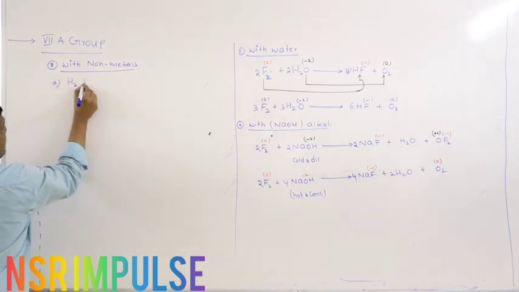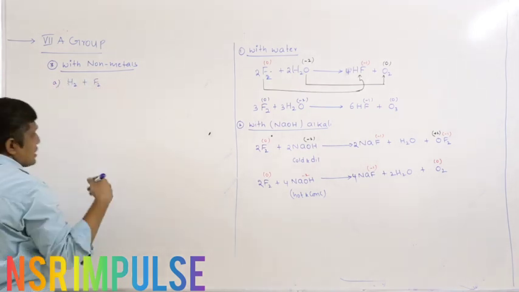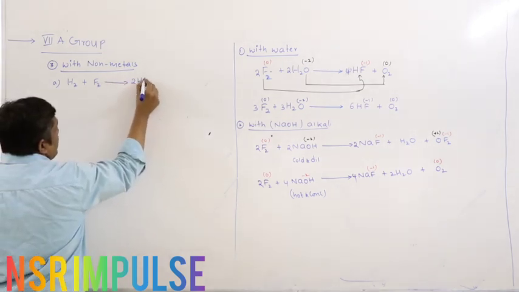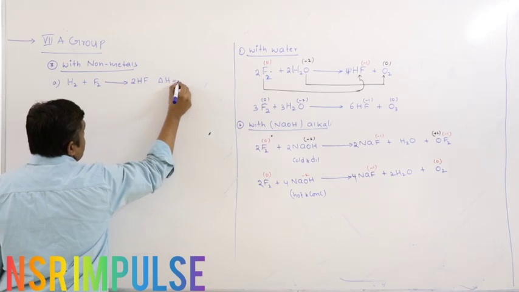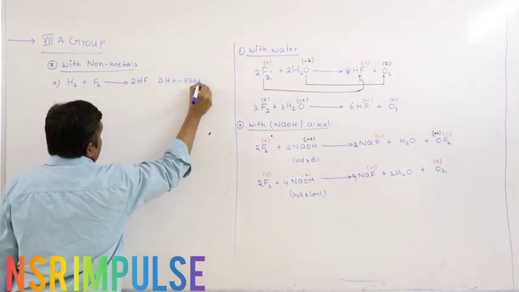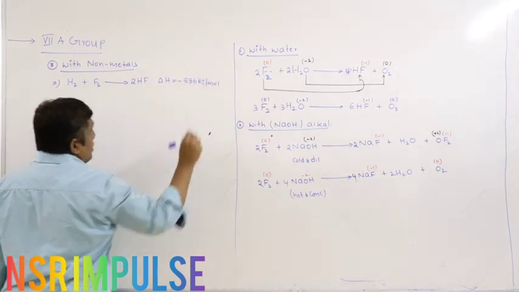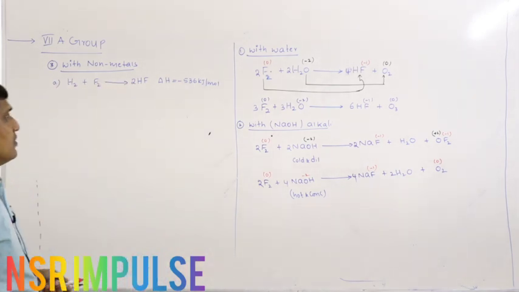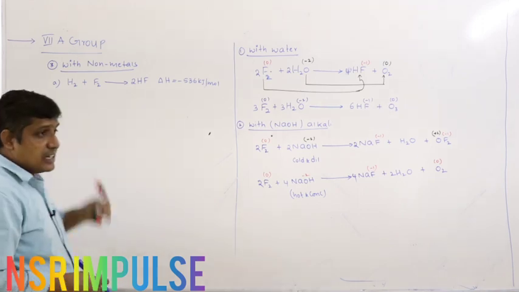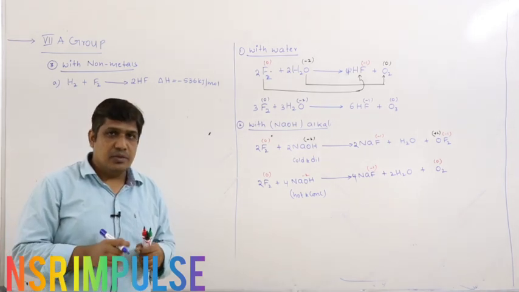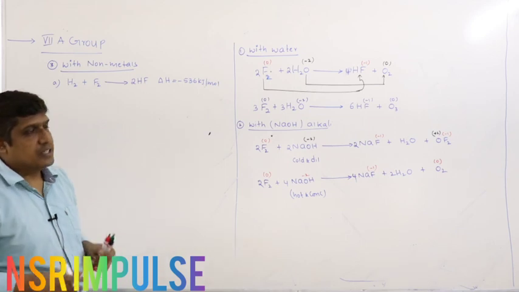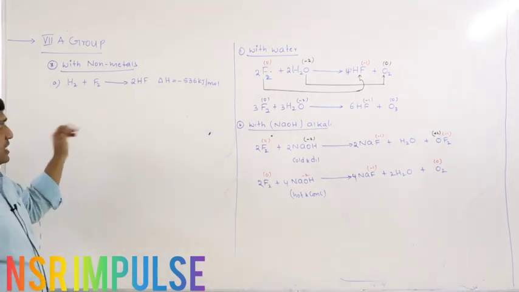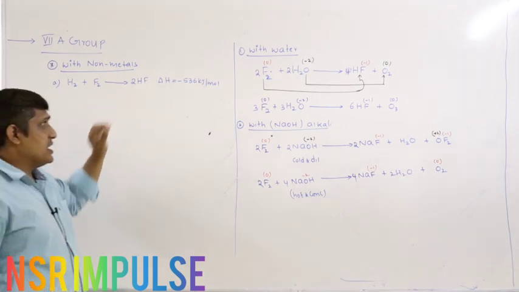Fluorine reacts vigorously, violently, explosively with hydrogen, so vigorously that a large amount of heat energy is released. If you do not control the reaction, it may lead to explosion. And one more point, this reaction can take place even in the dark, that means even in the absence of light. So fluorine reacts spontaneously to form HF.